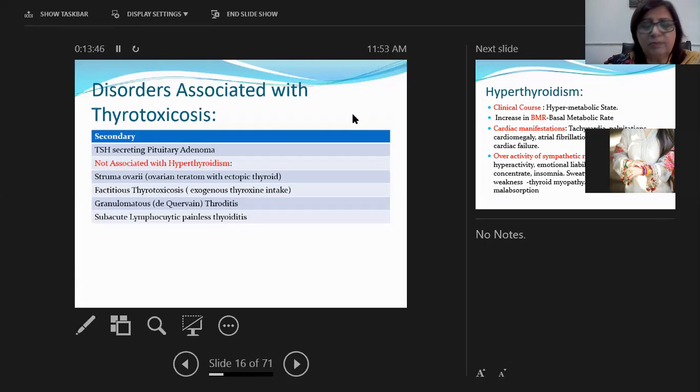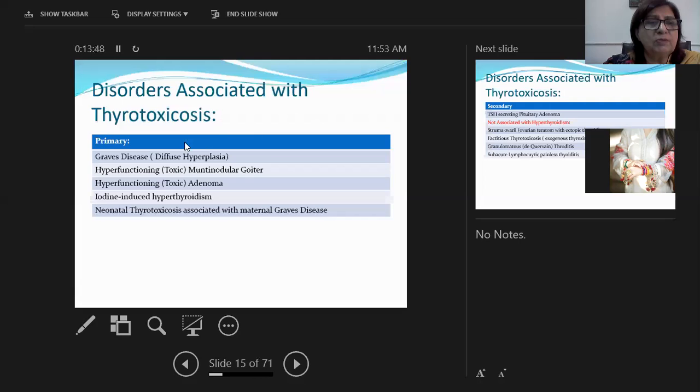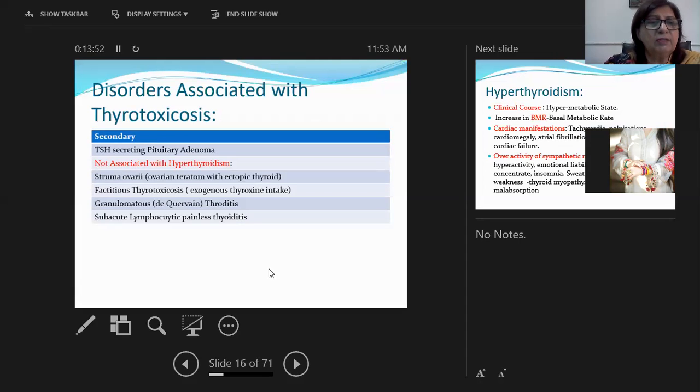Secondary hyperthyroidism. The primary lesions of the thyroid will produce thyrotoxicosis. I've just told you all of these. And the secondary lesions are TSH-secreting pituitary adenoma. If there is a pituitary adenoma secreting increased levels of thyroid stimulating hormone, then T3 and T4 are going to be high.